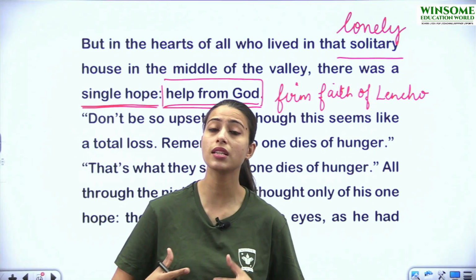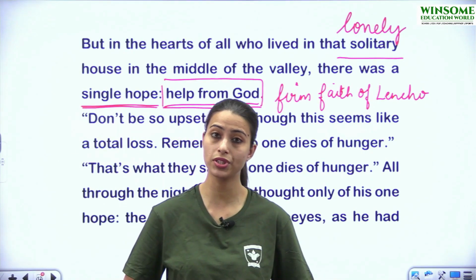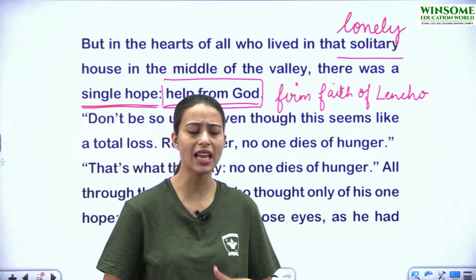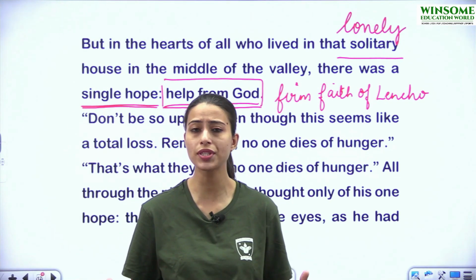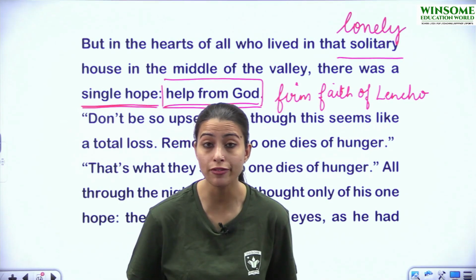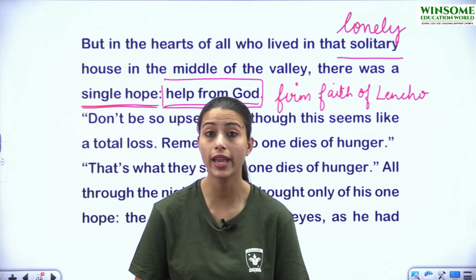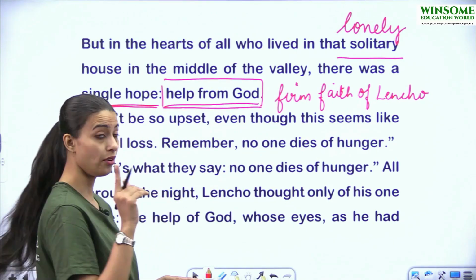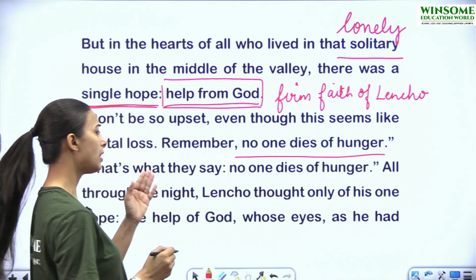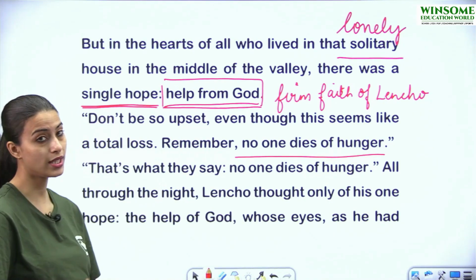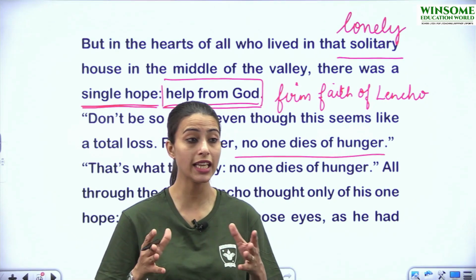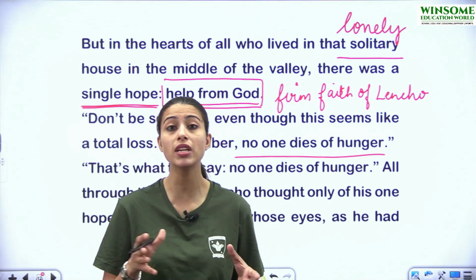So they were discussing among themselves, all the family members, that's all right. Even though we can see that, yes, it's completely a loss, nothing is left now, we have one hope left. Again, they are talking about the help from God. Remember, no one dies of hunger. That's what they say. No one dies of hunger. So this is a source of motivation that each and every family member is motivating each other.